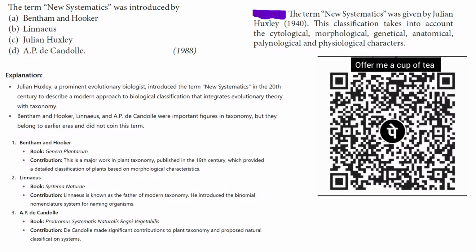So you have to have memorized these authors and their books also, and this will help you with other MCQs, like who wrote the Systema Naturae. Four options are given. You have to choose the correct answer from these. So Systema Naturae and Prodromus systematis naturalis regni vegetabilis is written by J.A.P. de Candolle, and so many types of information are given here for your more preparation for your NEET exam. So let's move to the next question.